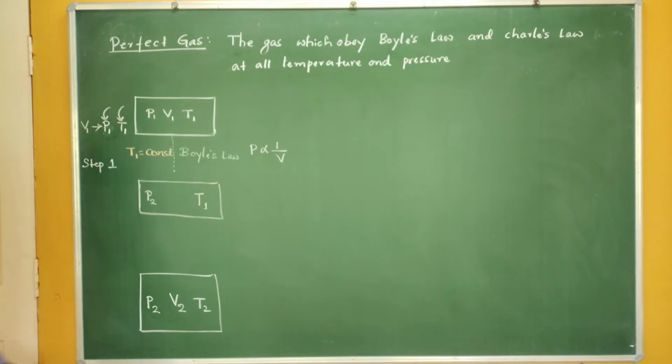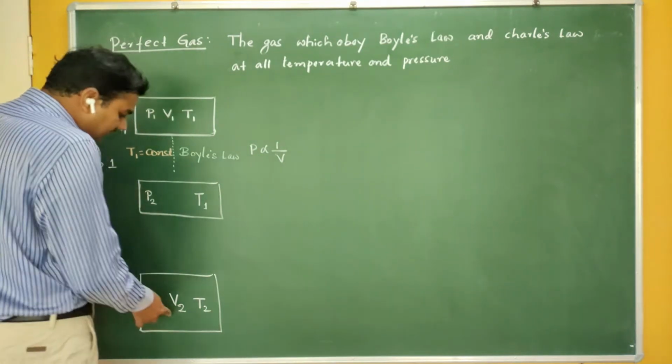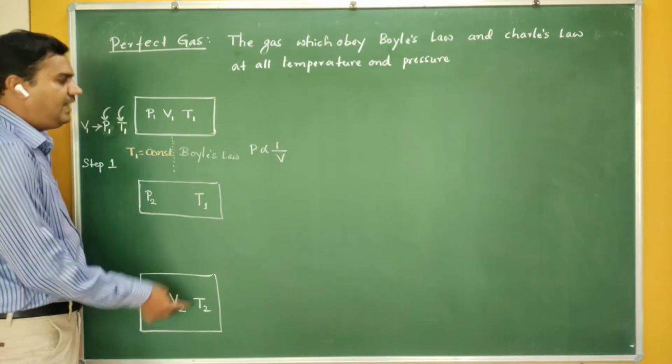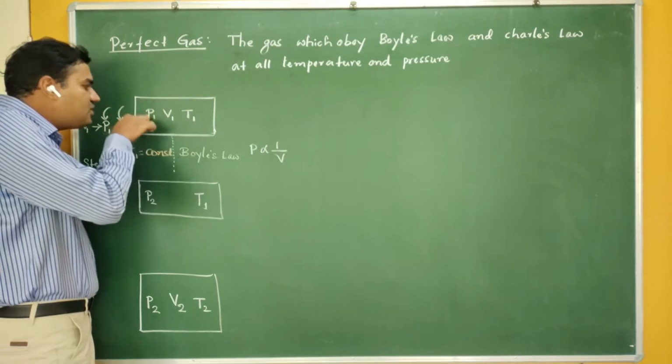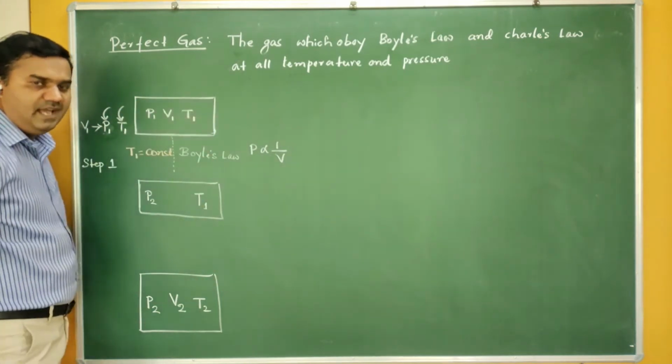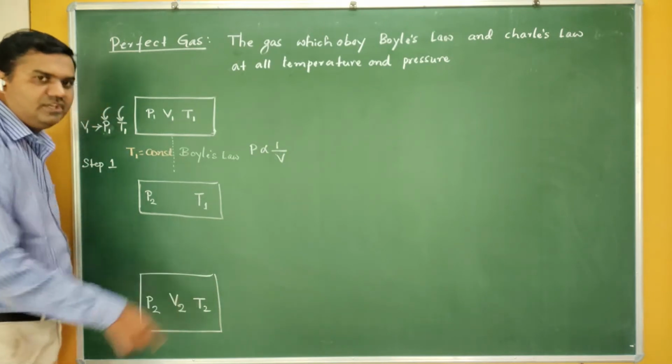Therefore, what is the volume of the gas here? It is not equal to V2, neither is it equal to V1. The reason is, the volume of the gas is V1 when the pressure is P1 and the temperature is T1, and the volume becomes V2 when the pressure is P2 and the temperature is T2.